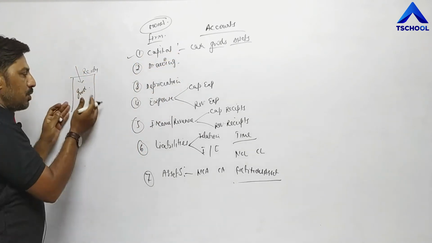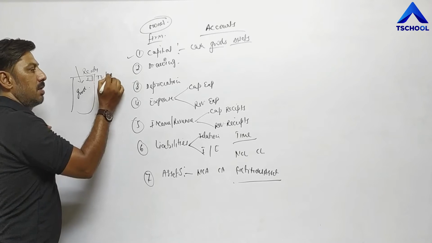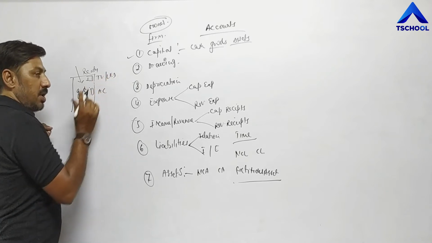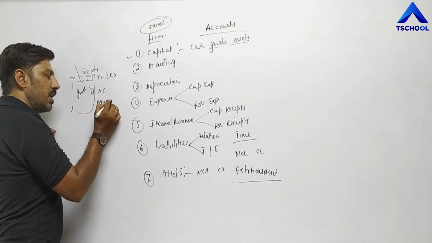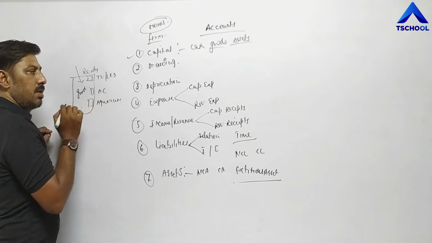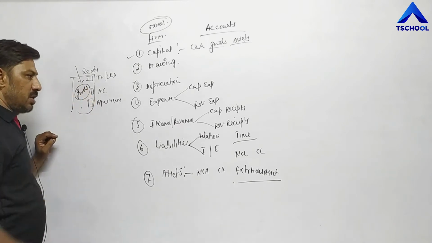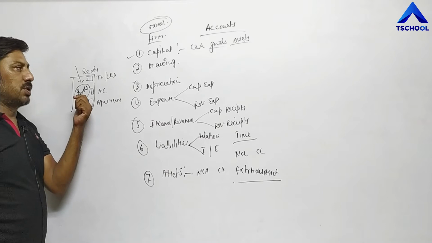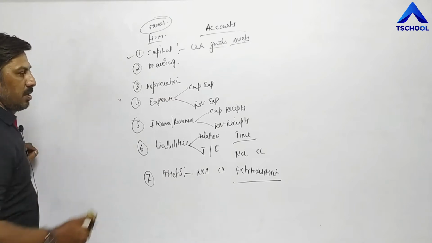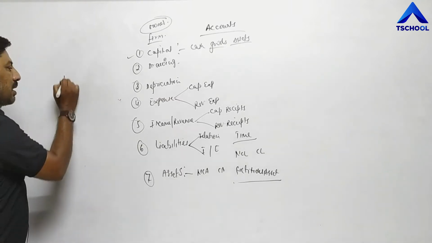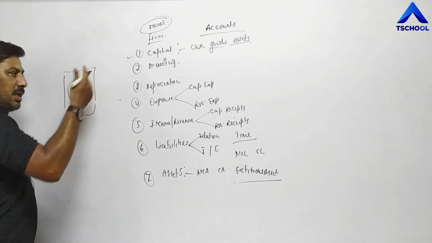For example, you have kept a TV, LED, an AC in your shop, but you are not doing business of TV, LED, AC. An aquarium is also kept. So these are all assets and the business of t-shirt, jeans, pants are called goods. If you have a car showroom, in that case, car showroom means you are purchasing and selling cars, means you are dealing in cars. In that case, car is goods and other things become assets.